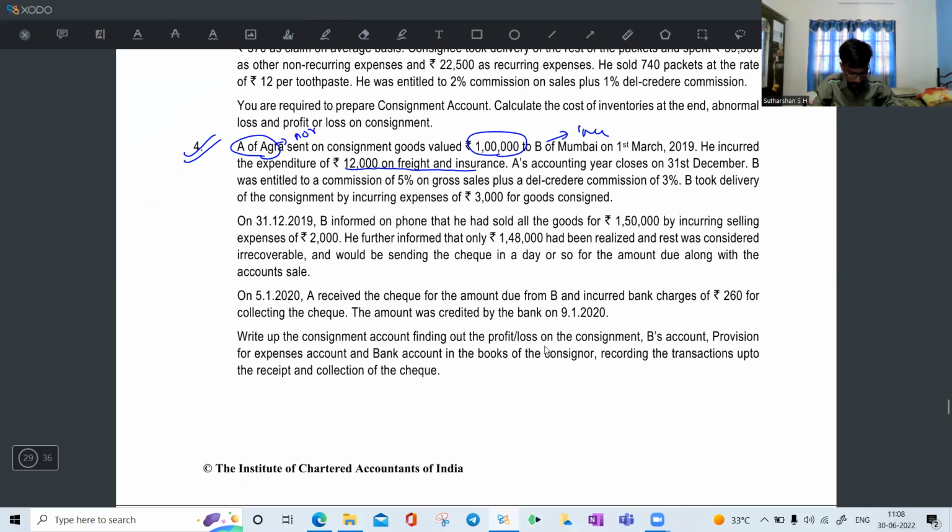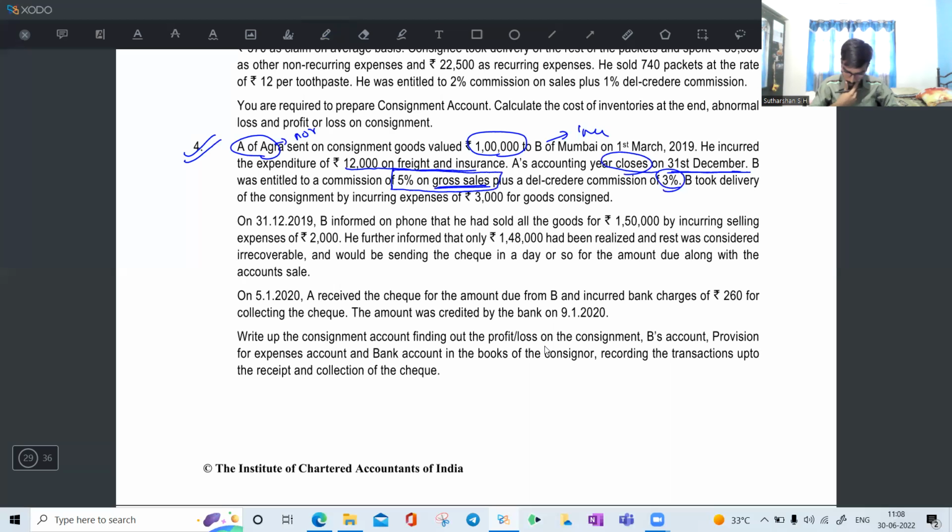Then A's accounting year closes on 31st December. B was entitled to a commission of 5% on gross sales plus a del credere commission of 3%. Del credere commission is how much? 3%.